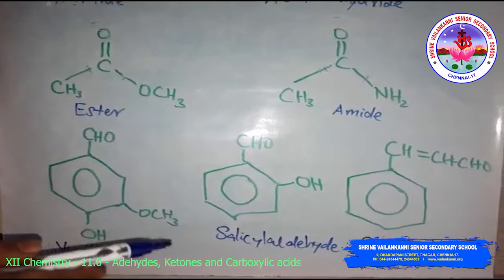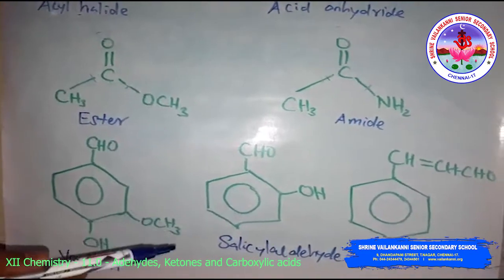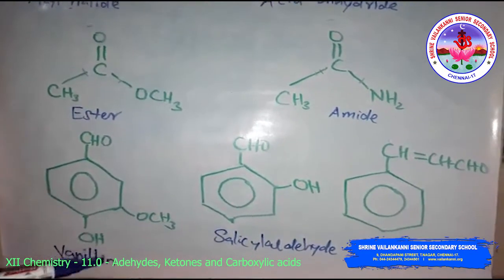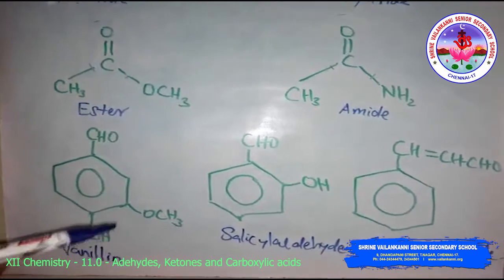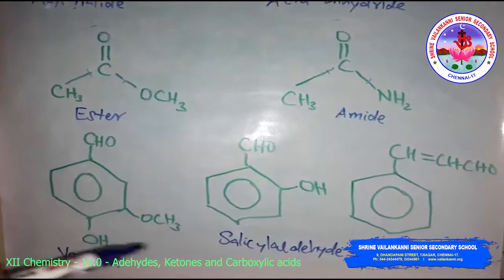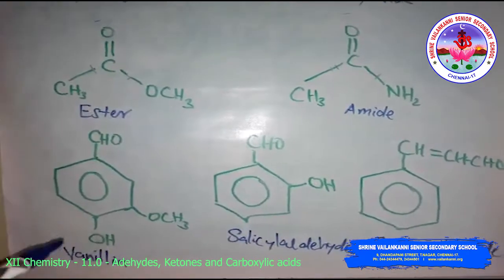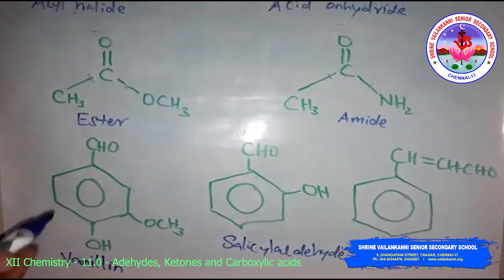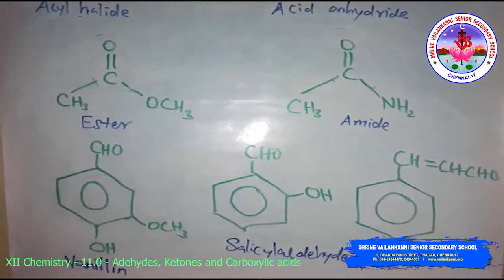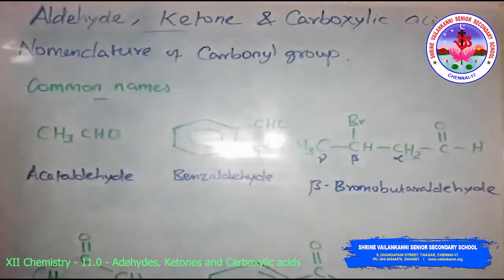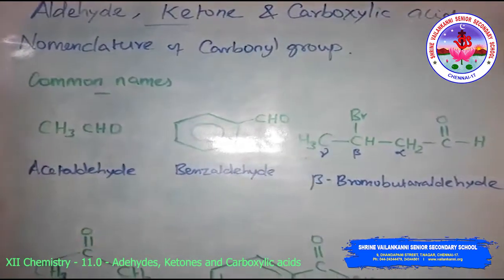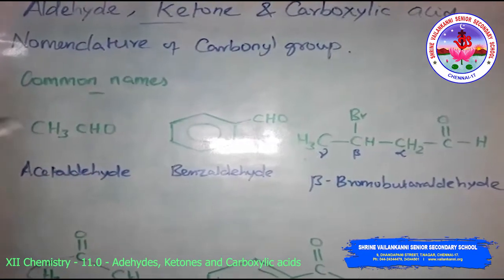Some of these families are manufactured for use as solvents like acetone, and for preparing materials like adhesives, paints, resins, perfumes, plastics and fabrics. Then we will discuss the nomenclature of the carbonyl compounds. Here is the nomenclature of carbonyl compounds, aldehydes and ketones, starting with common names.